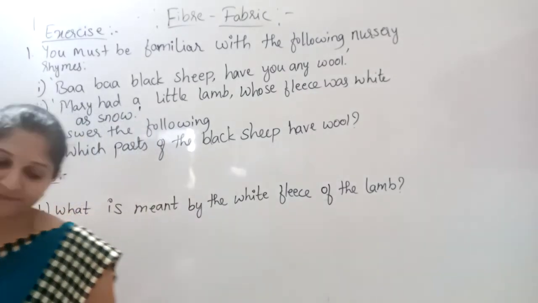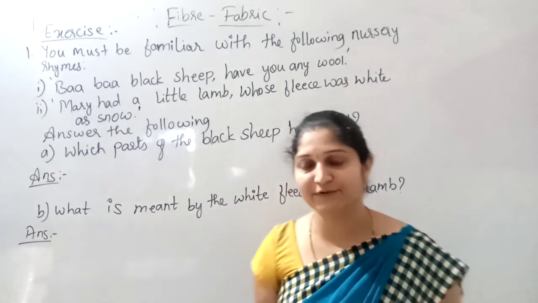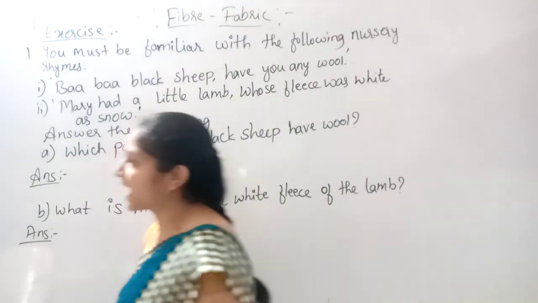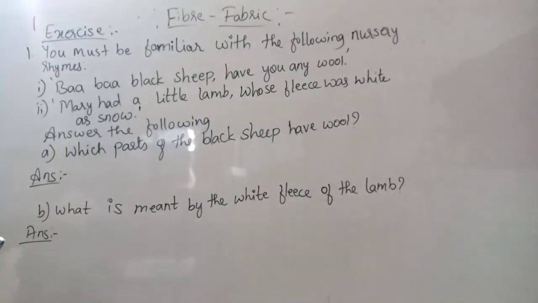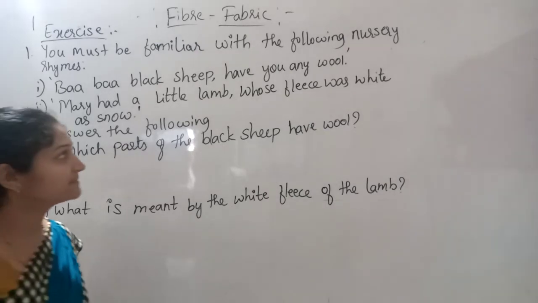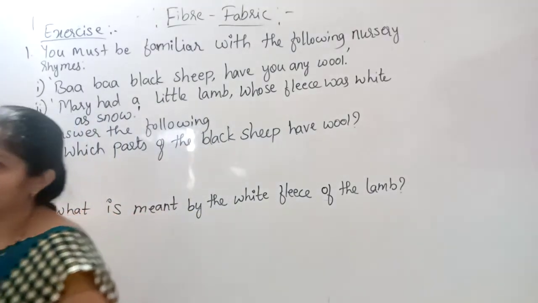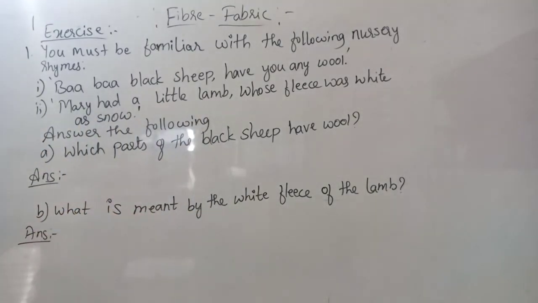What is that answer from the black sheep? Yes sir, yes sir, three bags full. Right? Another rhyme is there. What is that? Mary had a little lamb whose fleece was white as snow. These two are nursery rhymes that we learnt during the nursery classes. Then what is the relation between those nursery rhymes and this lesson?